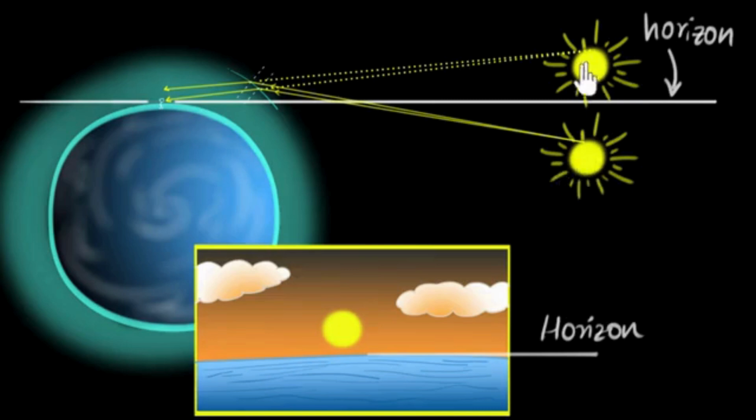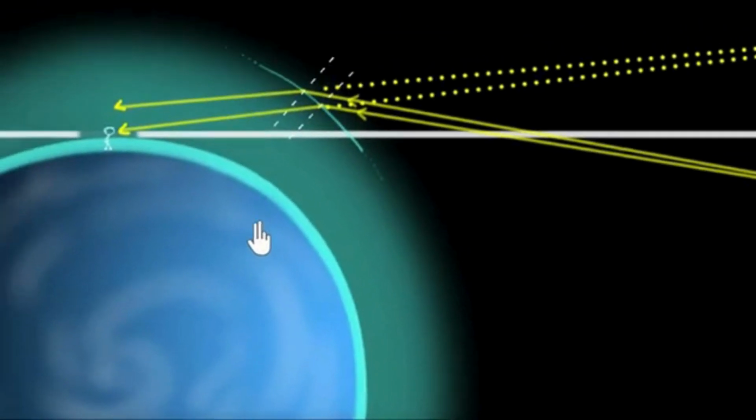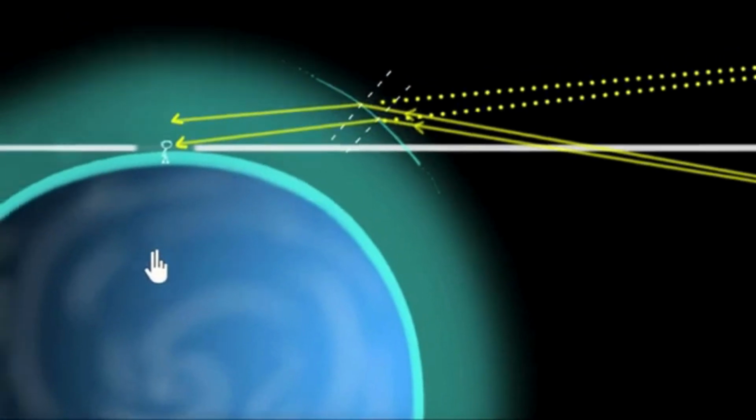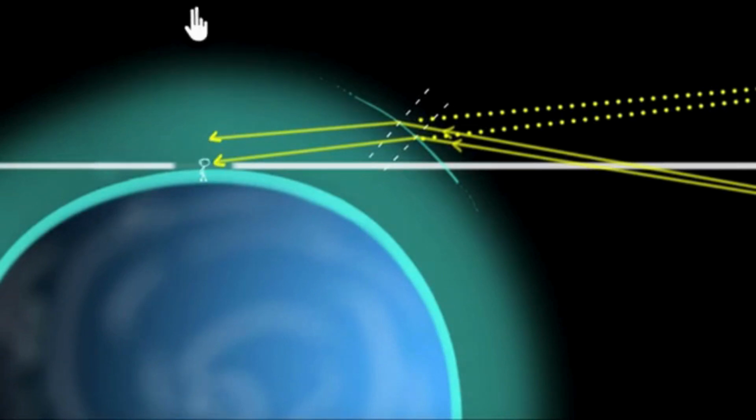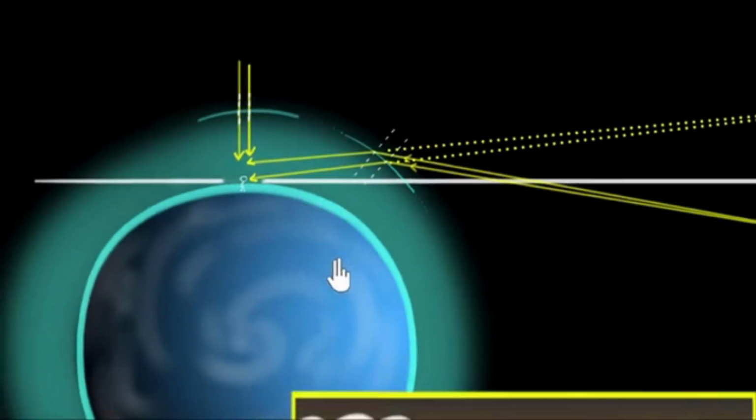And by the way, this effect is the strongest when the objects are near the horizon. Again, if we zoom in, we can see that only when the objects are near the horizon, that's when the incident light makes a very strong angle with the normal. And if the objects come overhead, so let's say during the noontime when the sun is right above us, now notice the incident light is almost perpendicular to the surface, and as a result they would hardly bend, and so there will be hardly any shift in the object's position.